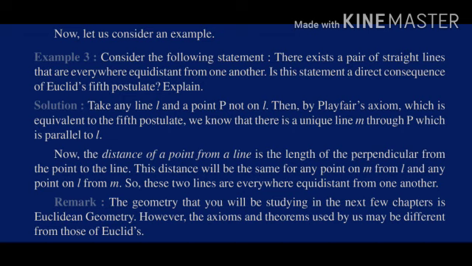Okay, now one remark is given over here: the geometry that you will be studying in the next few chapters is Euclidean geometry. However, the axioms and theorems used by us may be different from those of Euclid. Okay, some new things we are also going to use in the upcoming chapters. So this is the end, I think. And after this, the next exercise, 5.2, is the last exercise of this chapter. So we'll discuss that in the assignment. First of all, I'll give the assignment and then I'll discuss that problem with you.